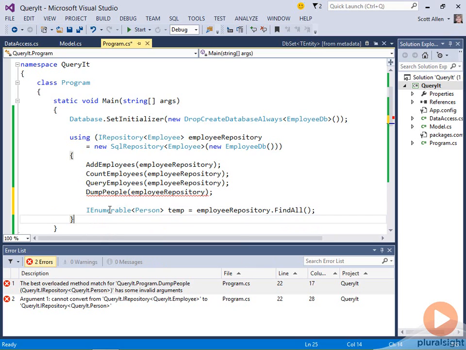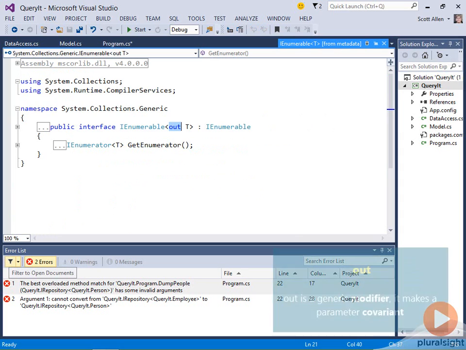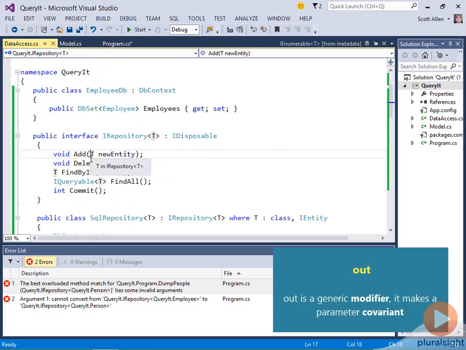Well, we'll see the syntactical answer if I go to IEnumerable, put the cursor there, press F12 to go to the metadata view. And in this view, notice the out keyword. Out is known as a generic modifier, and it means that IEnumerable is covariant. Before I can explain covariance, let's go back and look at IRepository of T. It has no generic modifier.